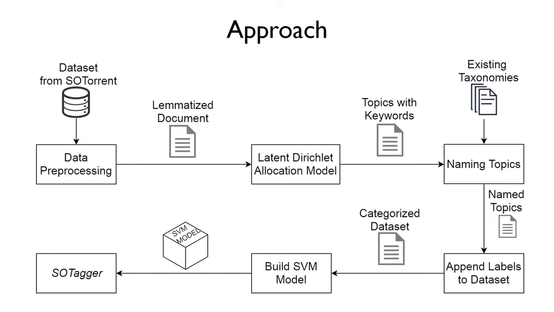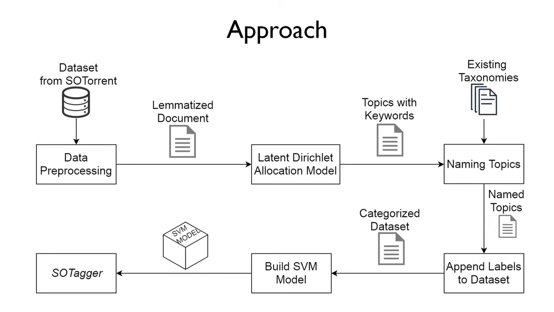Then we have tried to find the probabilities. That is, in this matrix we have probabilities of every topic for each document. Then we identified the dominant topic for each document based on the highest probability and then assigned the respective label for the document. However, we have considered the top 3 probabilities here, not just the first probability. For this categorized dataset, we only assigned the first most topic, but when the SOTagger is assigning labels, then we consider the top 3.